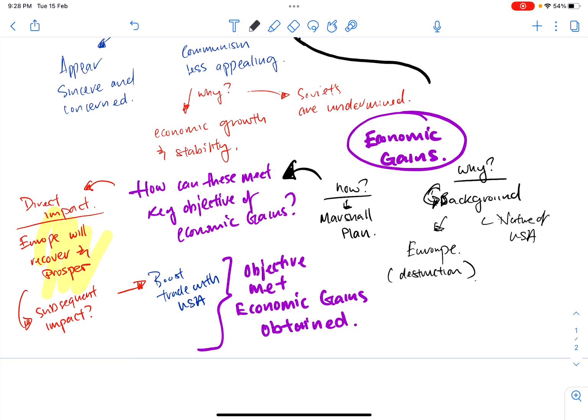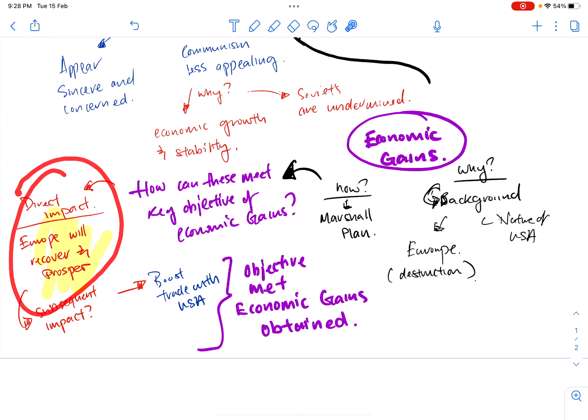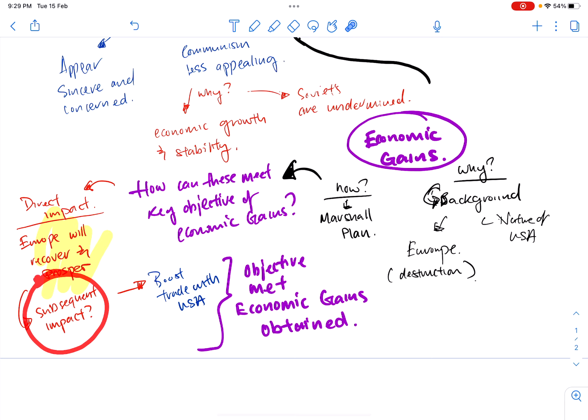Okay, so but I have not linked it to my economic gains objective yet, so I must link it some more. After you say Europe will recover and prosper, then the subsequent impact of them recovering and prospering is they will feel indebted to the USA, and they will start to trade, because USA is the one that gave them money in the first place to grow their economies. So subsequently, naturally, they will want to trade back with the USA.